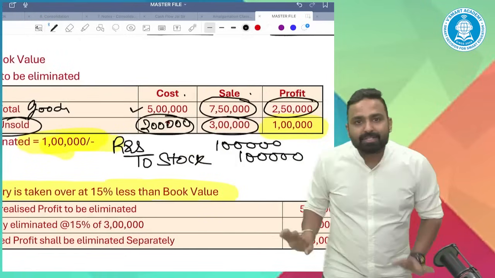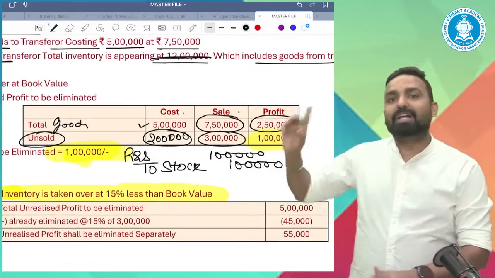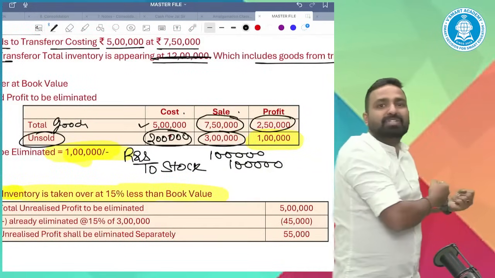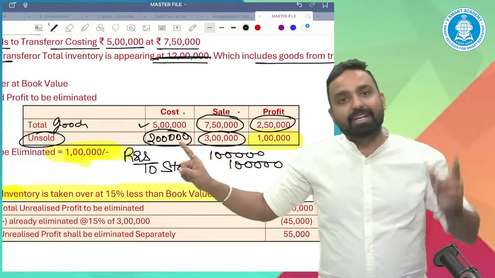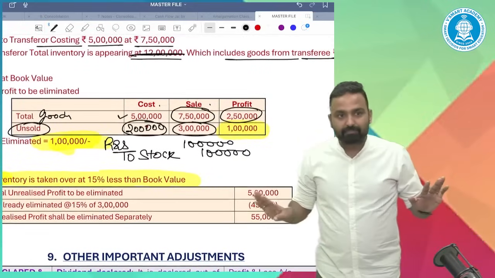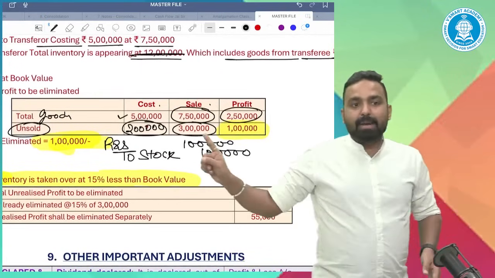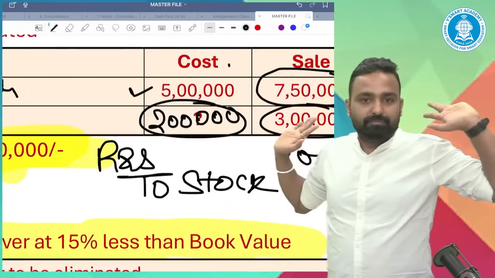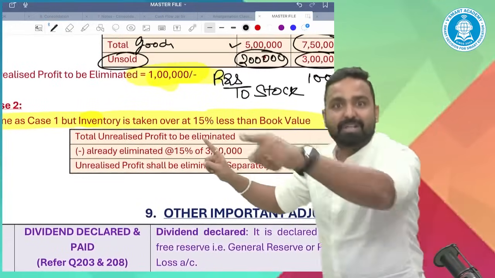So I taken over the inventory of transferor at 3 lakh, as I taken over all the assets of transferor, but I need to record the inventory at 2 lakh. Hence I reduce the stock value by 1 lakh. This is clear? Then I will come to the second point. The basic idea is I am taking over the stock at 3 lakh, but I am reducing 1 lakh so that the stock should be at 2 lakh.